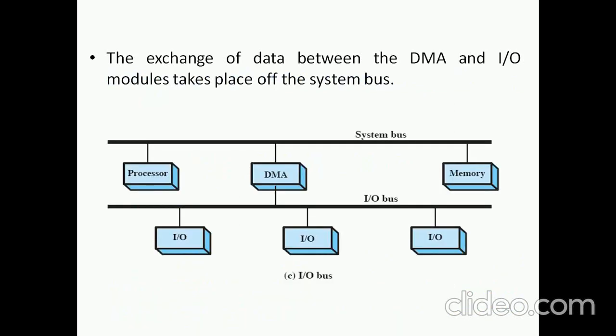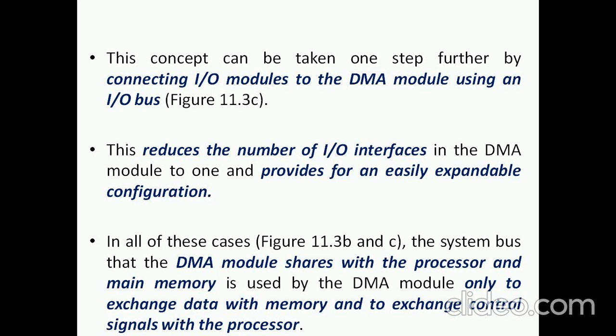And the third configuration is that the IO processor and DMA use different system buses. This reduces the IO interfaces, and we can easily expand these configurations also.